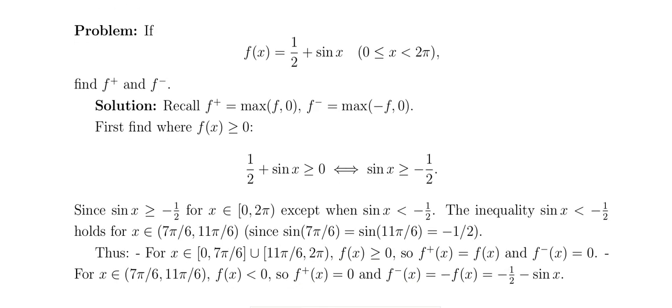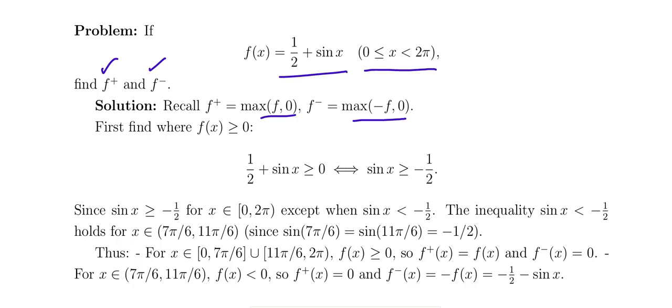This is another problem. f of x equals 1 by 2 plus sin x on 0 to 2 pi. What is the positive part and negative part of the function? Positive part means maximum of f comma 0. Negative part means maximum of minus f comma 0. Take f of x greater than or equal to 0: 1 by 2 plus sin x greater than or equal to 0, that is, sin x greater than or equal to minus 1 by 2 for x in 0 comma 2 pi, except when sin x is less than minus 1 by 2.